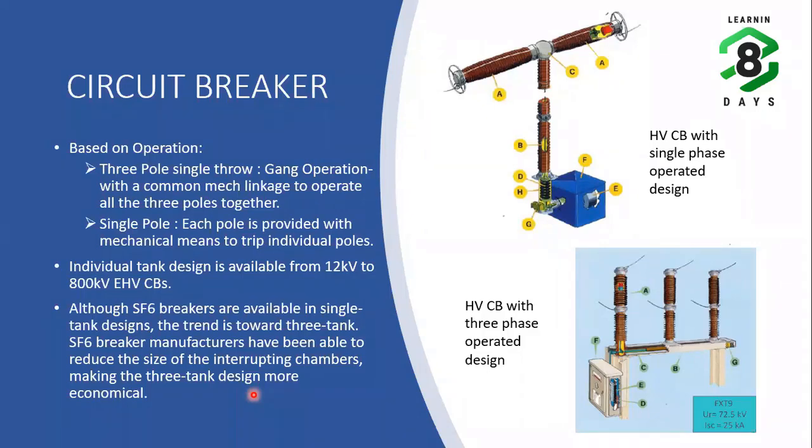And moreover, for the line breakers, you need to have a single pole mechanism for auto reclose operation, because if there is any fault in the line, and the fault gets cleared on its own within a short time, like say any bird falling or any tree falling, then you can allow the breaker to reclose automatically within a short interval, specified by the auto reclose relay. So for those cases, it is required to have these single pole operated designs.